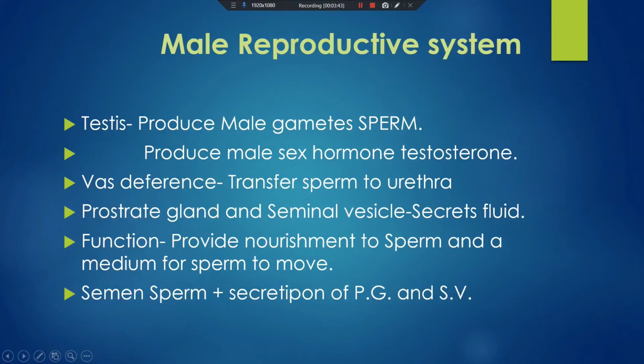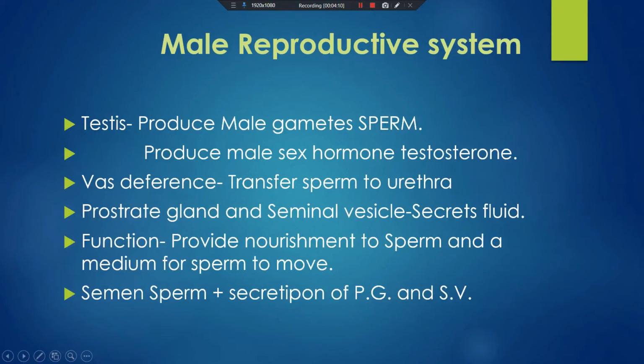Semen is a word used for the sperm plus the secretions of the prostate gland and seminal vesicle. Combined, it is known as semen. So this was a brief introduction about the male reproductive system.